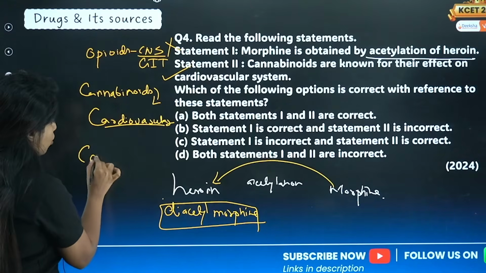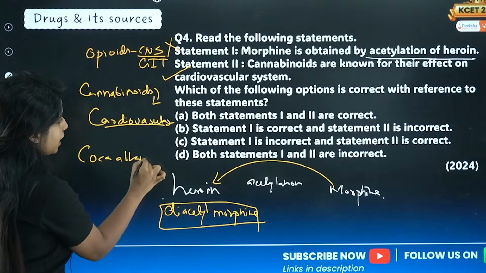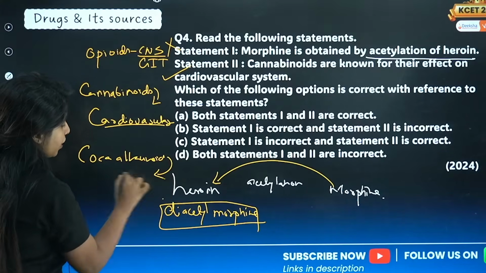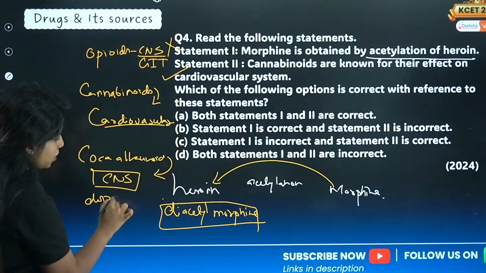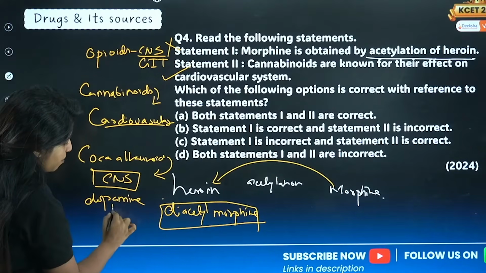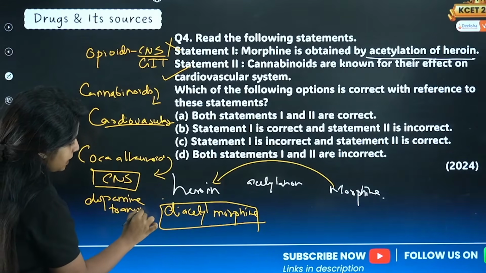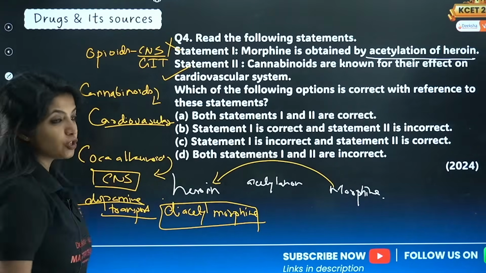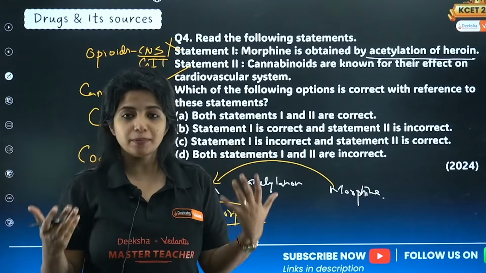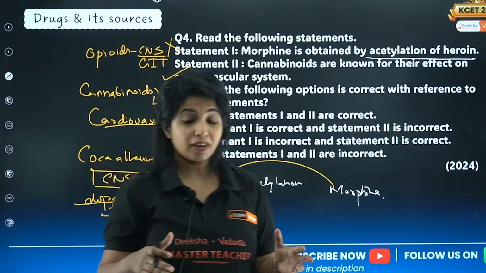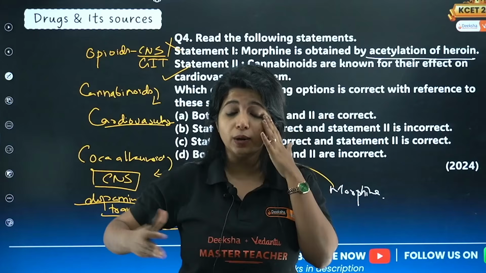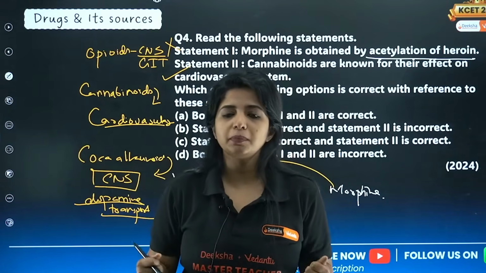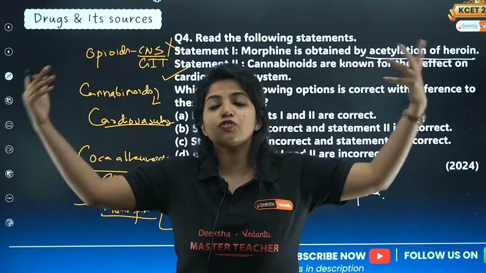Now you have one more, coca alkaloids, in which cocaine and everything comes. Again, it affects your CNS, specifically the dopamine transport. Dopamine is something that gives us happiness. When the transport is affected, the concentration is maintained, which is why a person will have euphoria, an extreme sense of happiness.